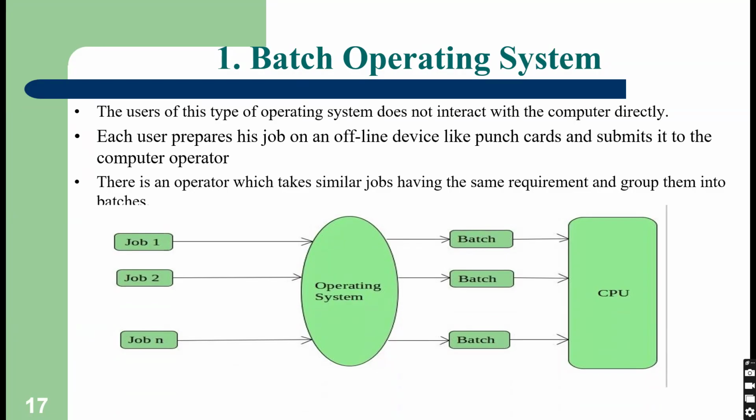Now until these jobs are processed, we have to wait. So we cannot perform any other activity on the operating system. Actually, we cannot directly interact with the computer. It is the computer operator who will collect the job and submit it to the OS. And until the jobs are completed, we cannot use the operating system. So this is the beginning of operating system, and the jobs are put into punch cards.